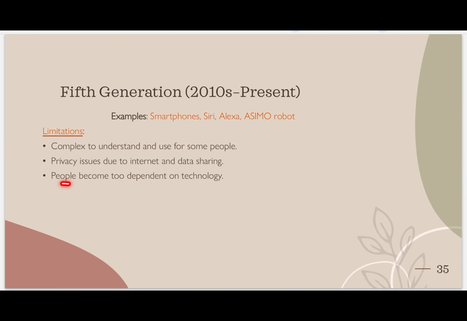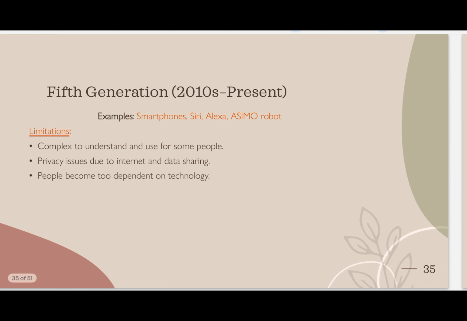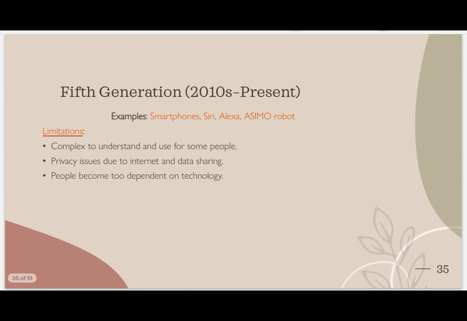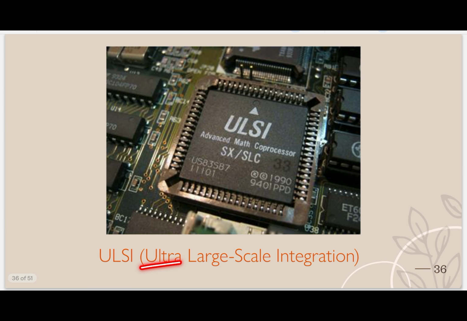Like that, people become too dependent on technology. Nowadays people are not doing anything on their own. For example, Alexa, please turn off the light. Alexa, please turn on the fan. Humans are not getting up and pressing the fan button. They are just giving commands to the computer. That's what is happening: people are getting lazy and losing independence.